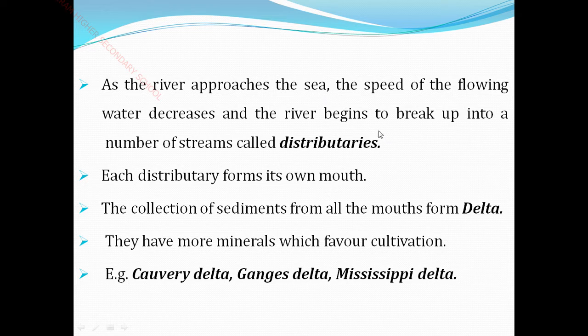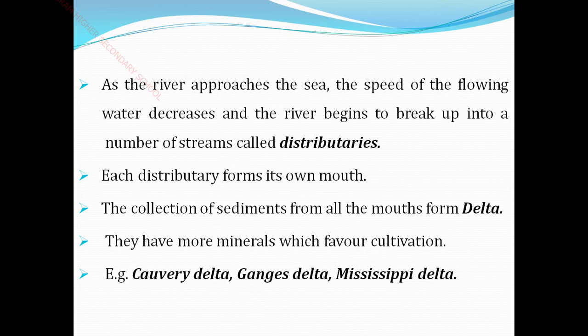The river breaks up into a number of streams, called distributaries. So when the river reaches the sea, it slows down. After the slowdown, the river splits and begins to break up itself. So at that time you have a number of streams, and those streams are called distributaries.